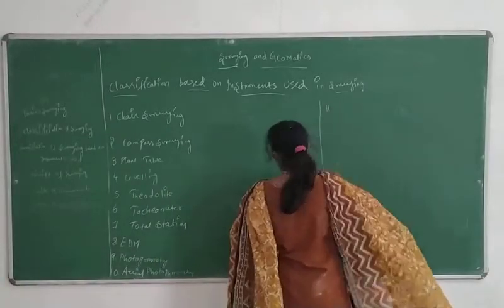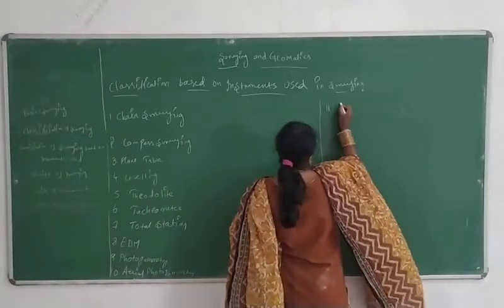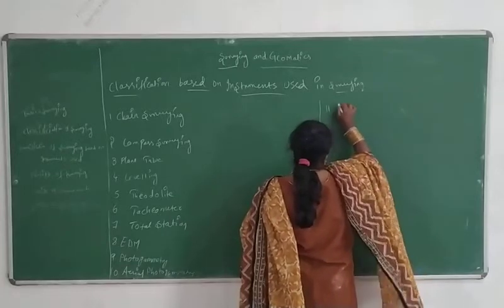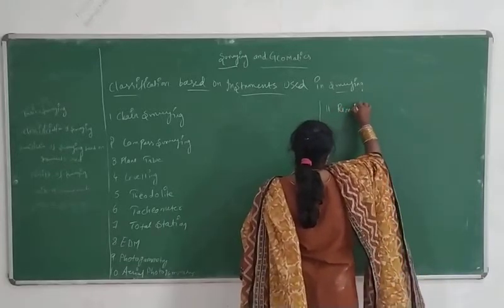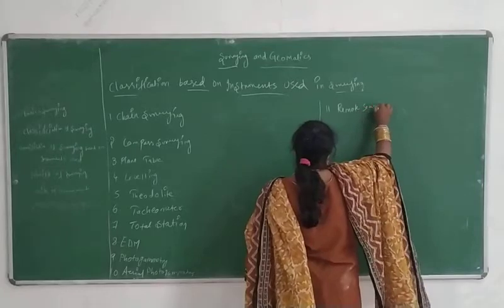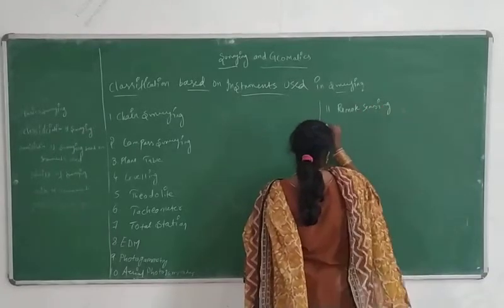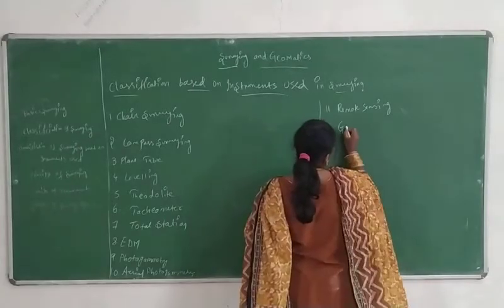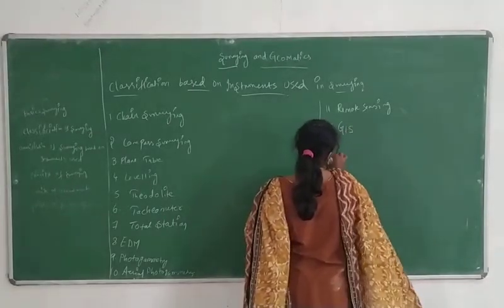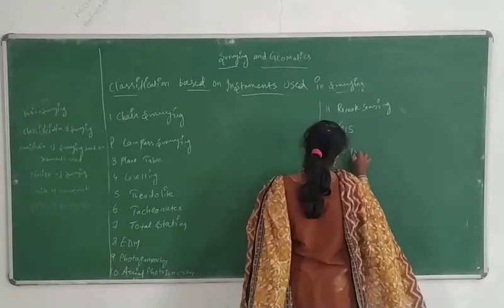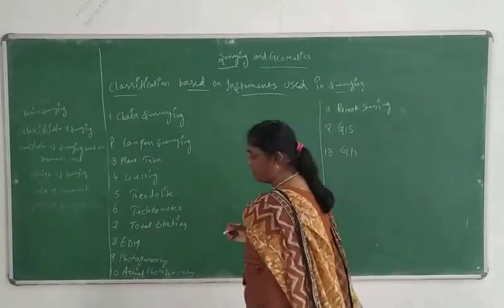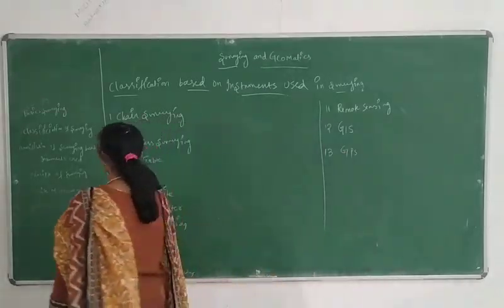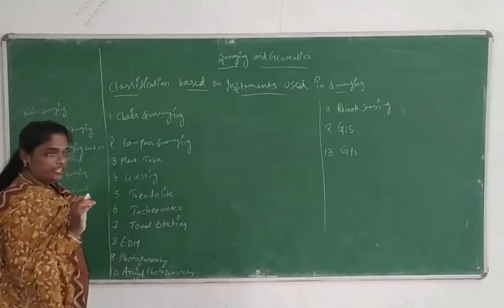next 11th one remote sensing, 12th one GIS, 13th one GPS. These are the instruments which we will use in engineering.